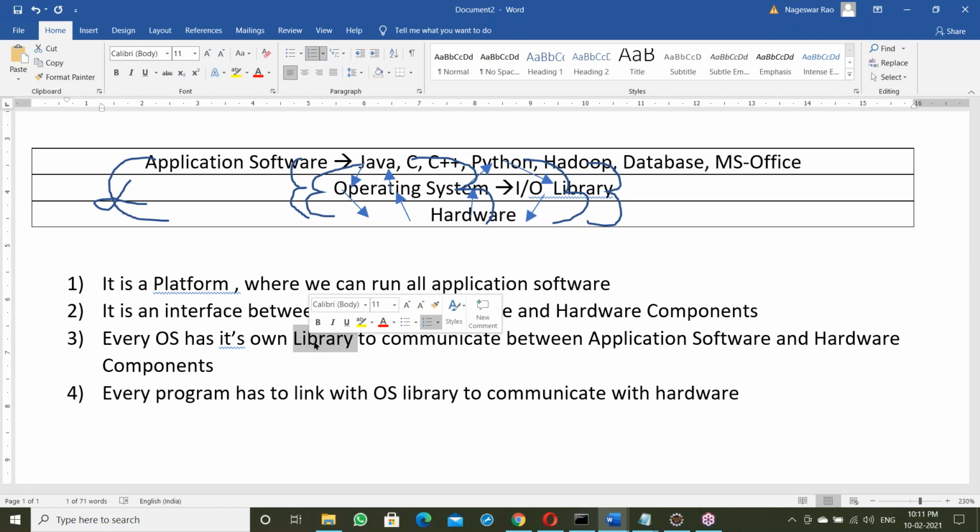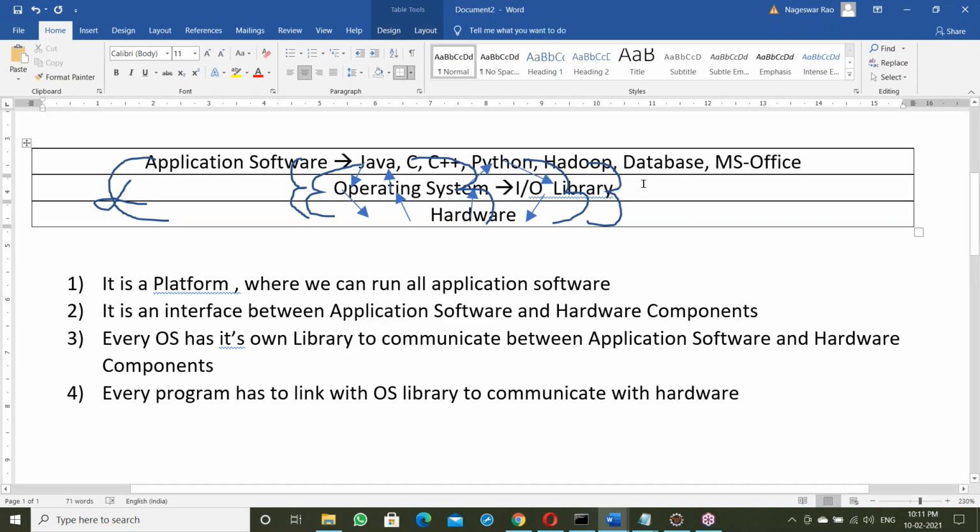Operating systems like Windows, Linux, and Unix were all developed in C language. C language means C language functions, like input output functions. So this library has input output functions: input functions to read data from the keyboard, and output functions for writing output to an output device, like printf and scanf. Printf is an output function, scanf is an input function. So the library contains all the functions. Library is a collection of functions.